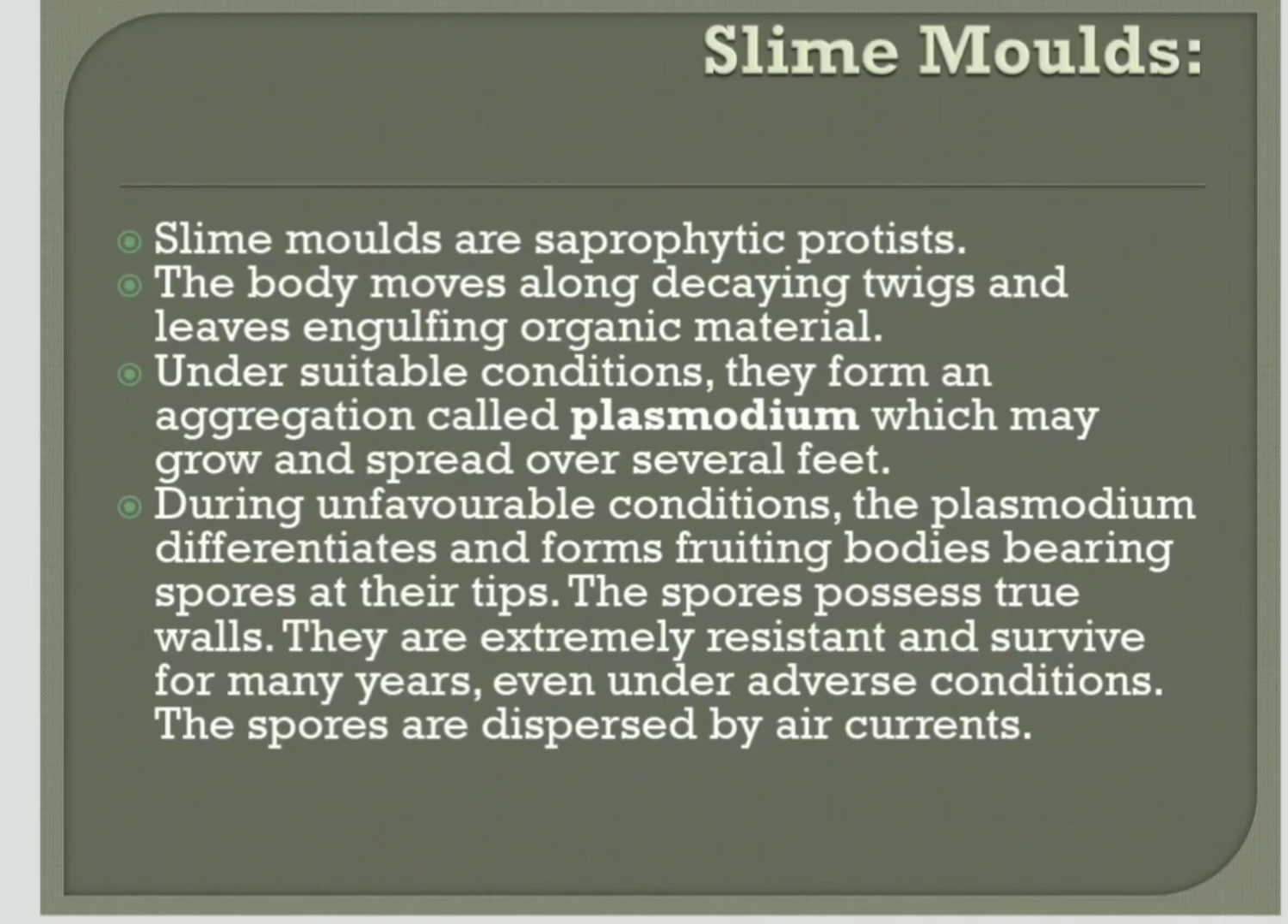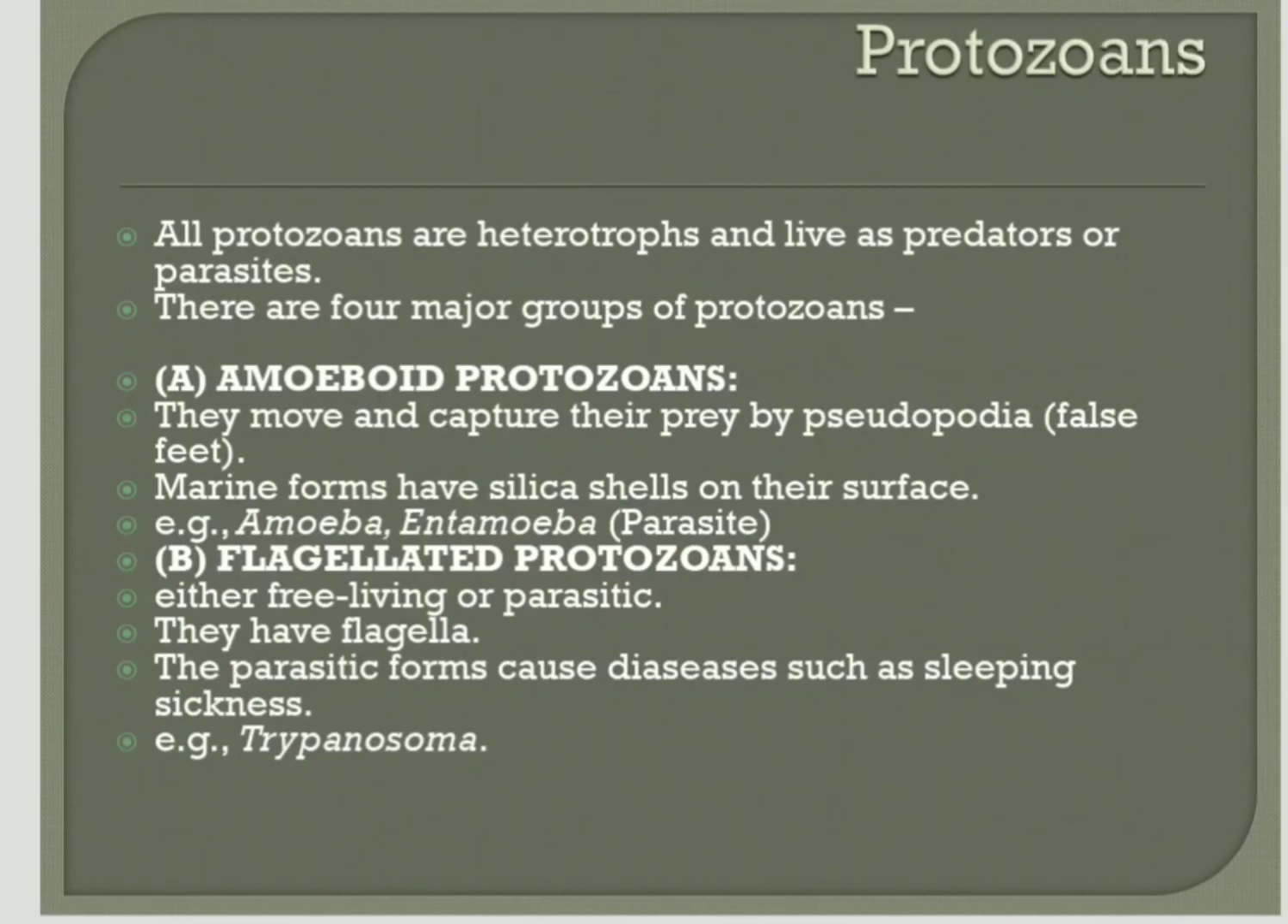Protozoans show mostly animal characters. That's why proto means primitive and zoans means animals. These are heterotrophs and live as predators or parasites, which cause diseases. There are four major types of protozoans. First one is the amoeboid protozoans.